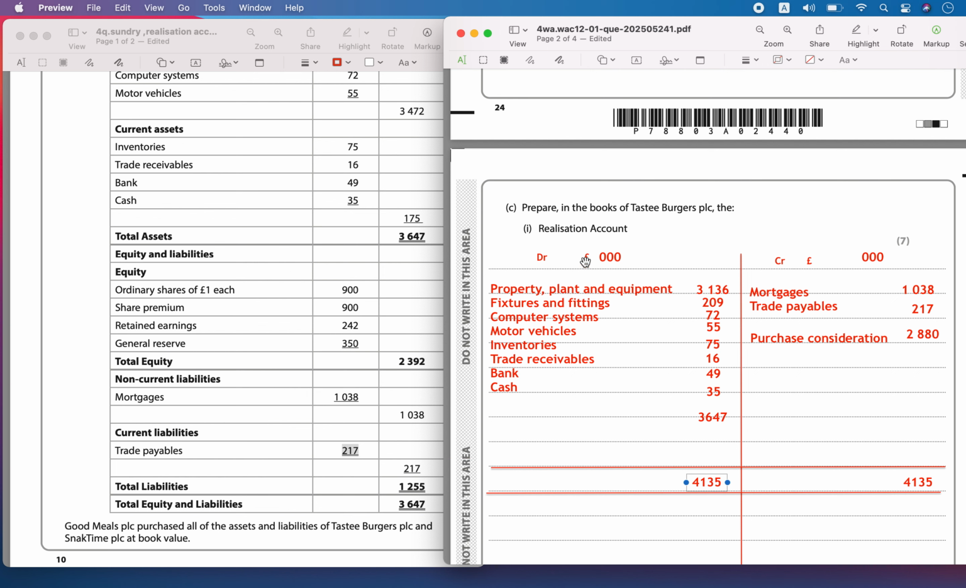The difference will be accounted as profit on realization, and this is going to be transferred to the shareholders account. The difference in value is the profit on realization that has happened, because your purchase consideration plus liabilities has become more than the asset value of the business. So Tastee PLC has got a profit on realization. The value is 488,000. So this is the realization account.